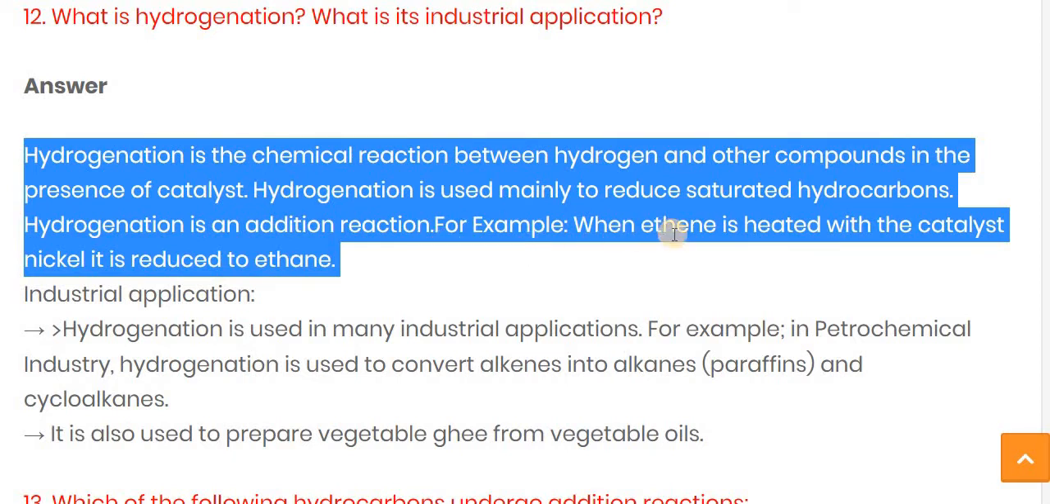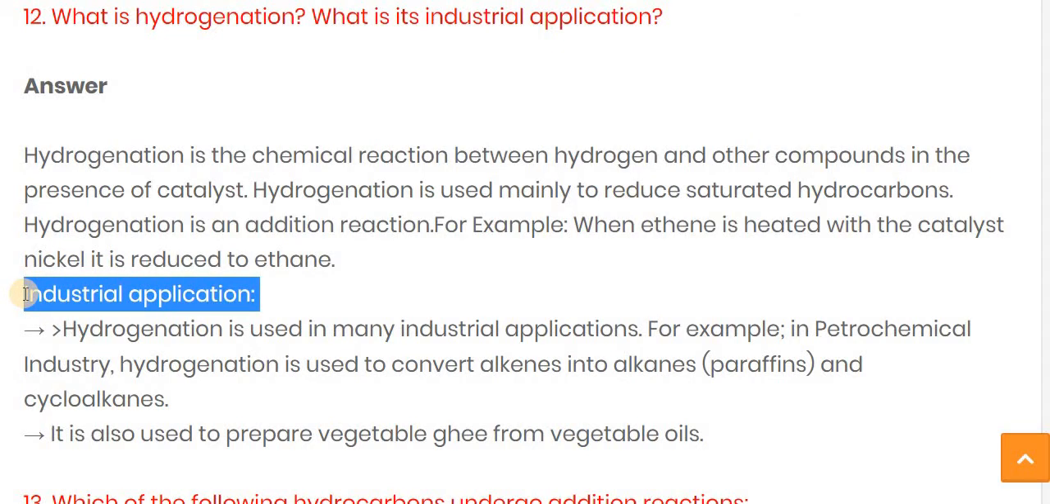For example, when ethene, with a double bond, is heated with catalyst nickel, it is reduced to ethane. Ethene, which is CH2 double bond CH2, in the presence of nickel has hydrogen added, and it is converted into ethane, which is CH3 single bond CH3, meaning the unsaturated hydrocarbon is converted into a saturated hydrocarbon.